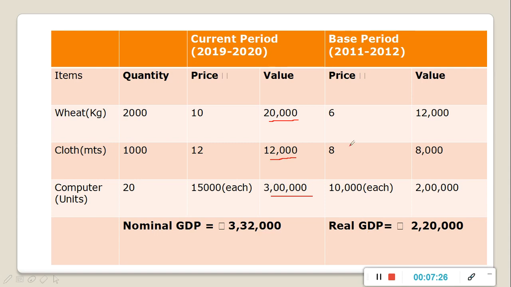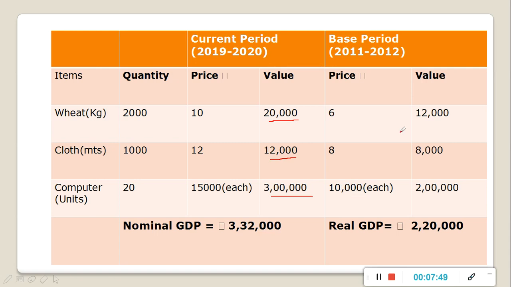We are taking the base year as a constant year, that is 2011-12, and the price of wheat in 2011-12 is 6, the price of cloth in 2011-12 is 8 per meter, and the price of a computer in 2011-12 is rupees 10,000 per unit.